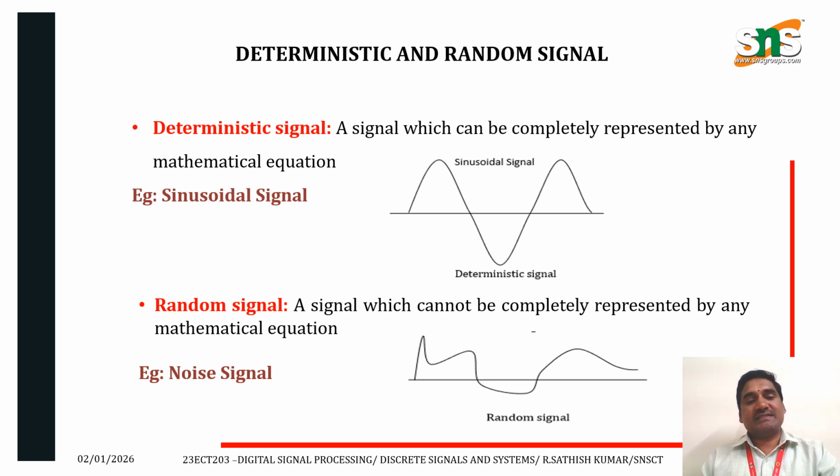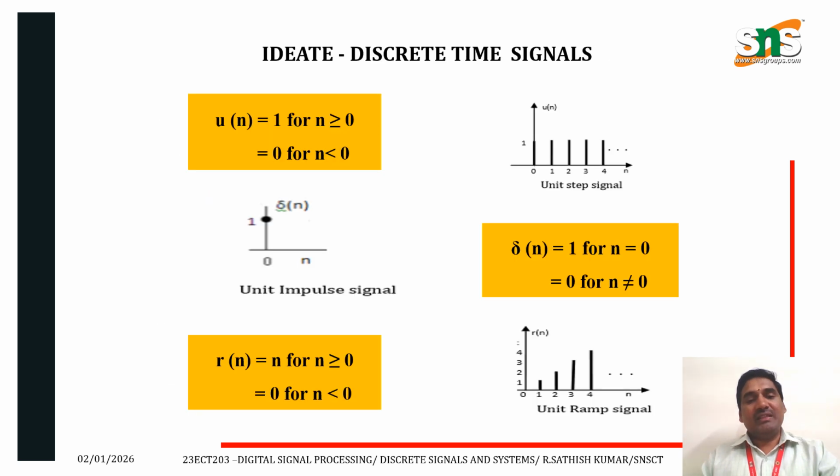Example, we can take it as a sinusoidal signal. A random signal means a signal which cannot be represented by any mathematical equation. Example, noise signal.